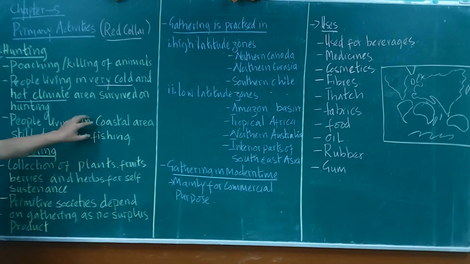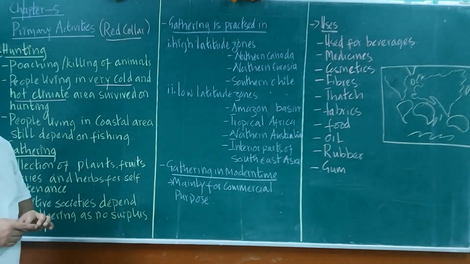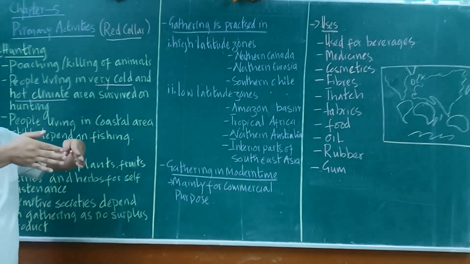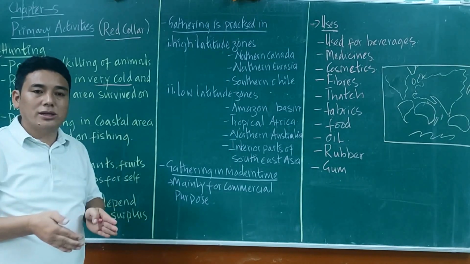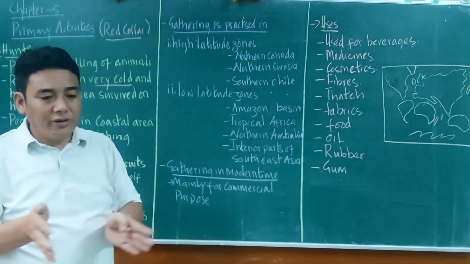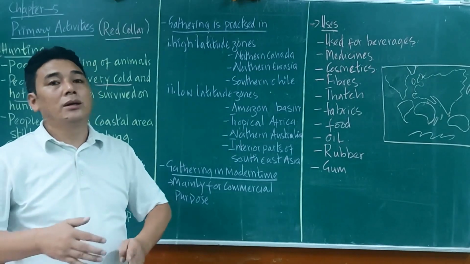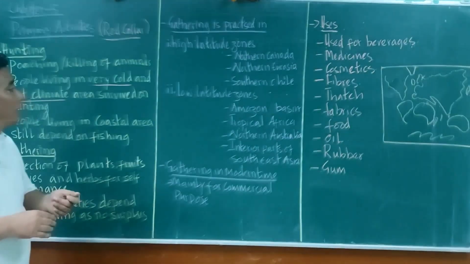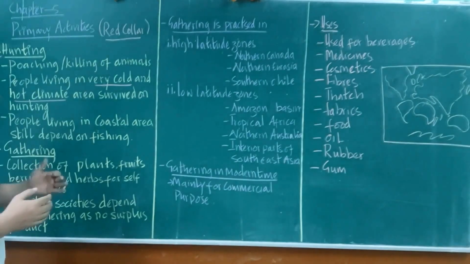People living in coastal areas depend on fishing. The whole of North and South America has coastal area, the whole of the African continent has coastal area, Asia has coastal area, and Australia has coastal area.